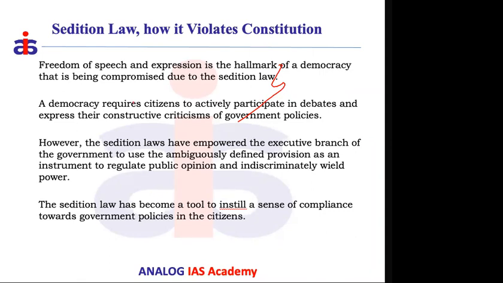Okay, starting from the Harappan civilization in India to the present day, it is continuous evolution and progress. And the progress and evolution can only happen if you are giving freedom to the individuals in the form of speech and expression. Apart from other fundamental rights, this is one of the fundamental rights that is very much core to the individual's progress. And in a democracy, the citizens should always participate in the debates.